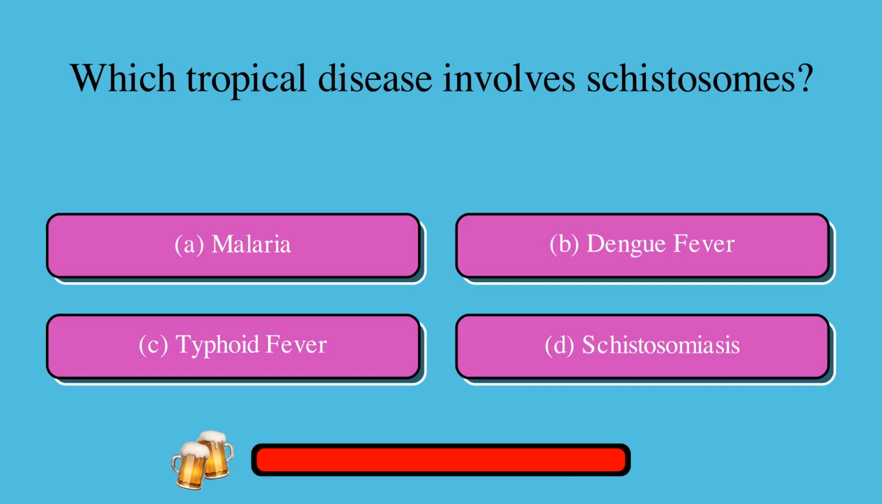Which tropical disease involves schistosomes? A. Malaria, or B. Dengue fever, or C. Typhoid fever, or D. Schistosomiasis? The correct answer is D. Schistosomiasis.